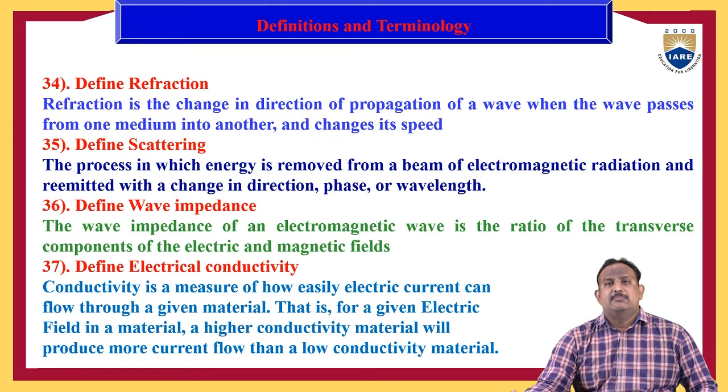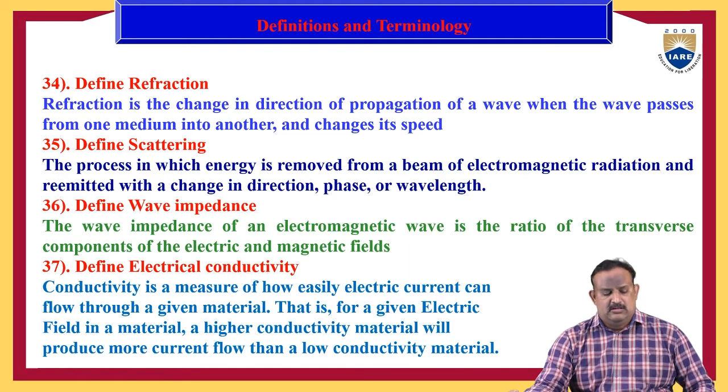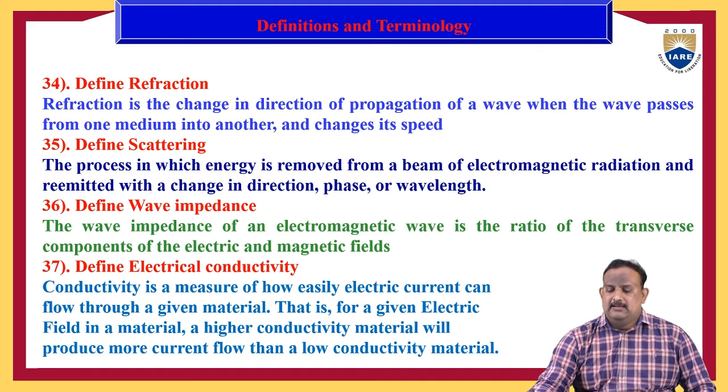Define wave impedance. The wave impedance of an electromagnetic wave is the ratio of the transverse components of the electric and magnetic fields. Define electrical conductivity. Conductivity is a measure of how easily electric current can flow through a given material for a given electric field. A material with higher conductivity will produce more current flow than a material with low conductivity.